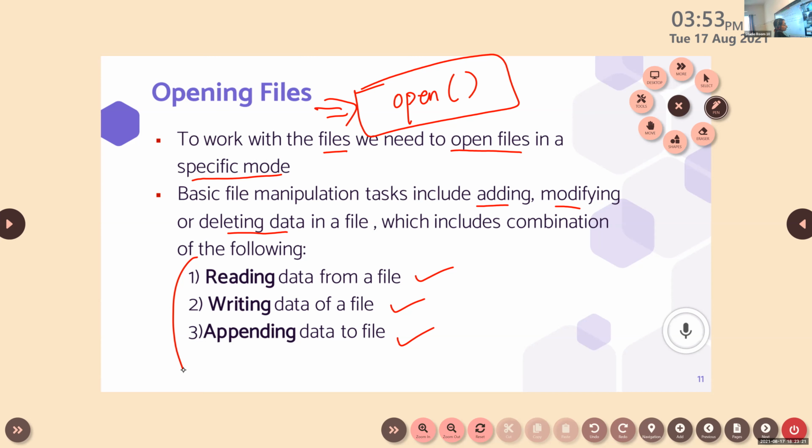Yes. Shall we move to the next slide? So moving to the next slide.